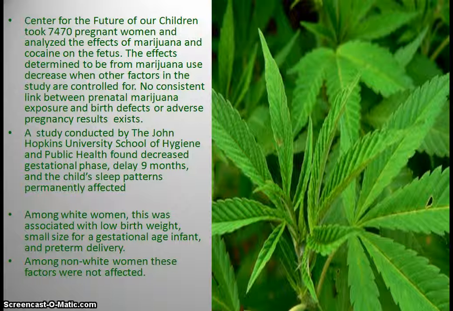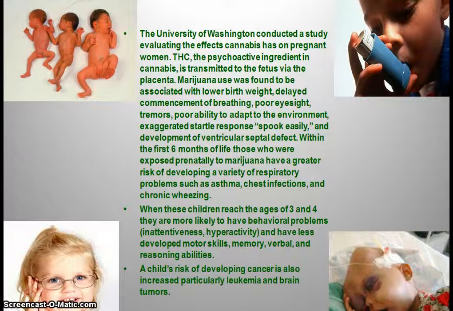Also, the Johns Hopkins University School of Hygiene and Public Health found that a child's sleep patterns can be permanently affected and that there was a decreased gestational phase. However, among white women, there was an association of low birth weight, small size for an infant, as well as preterm delivery. But among non-white women, these factors were not an issue. Interesting to note. The University of Washington also analyzed the effects of marijuana use on a fetus, and the result was, when they were born, lower birth weights, delayed commencement of breathing, poor eyesight, tremors, and poor ability to adapt to the environment.